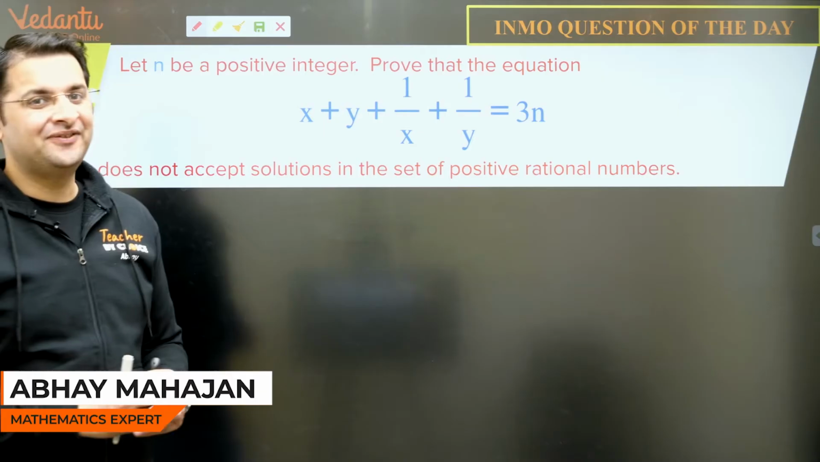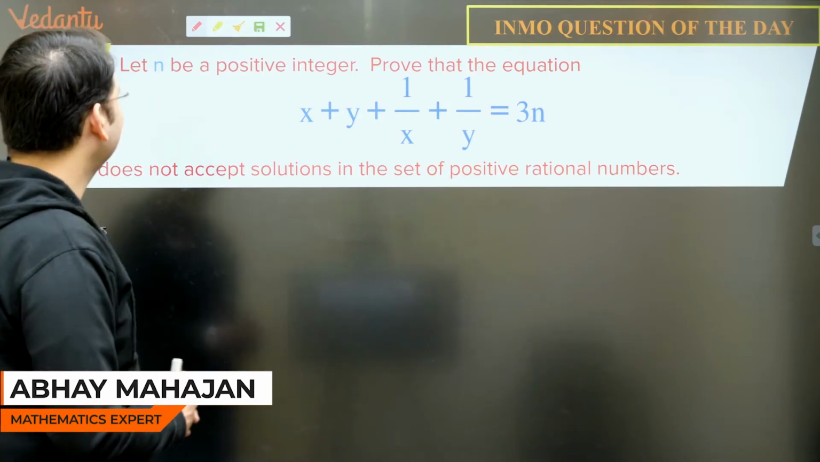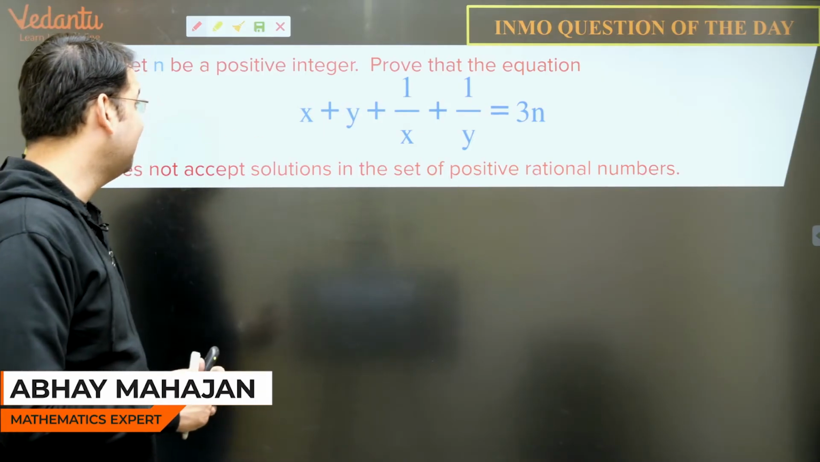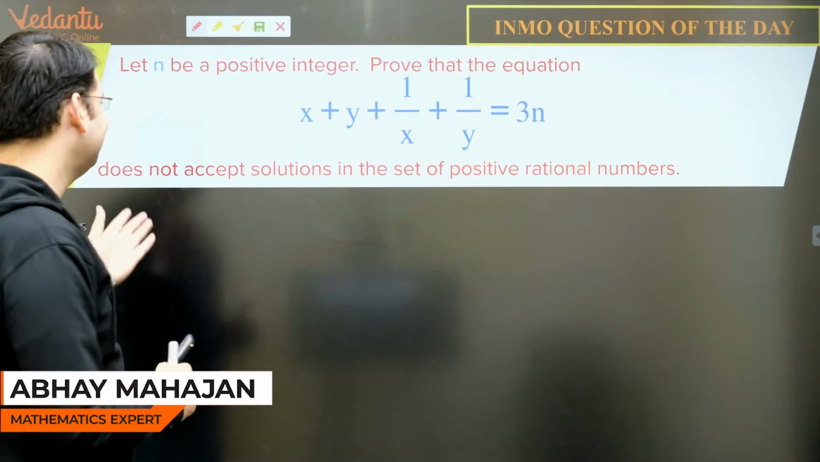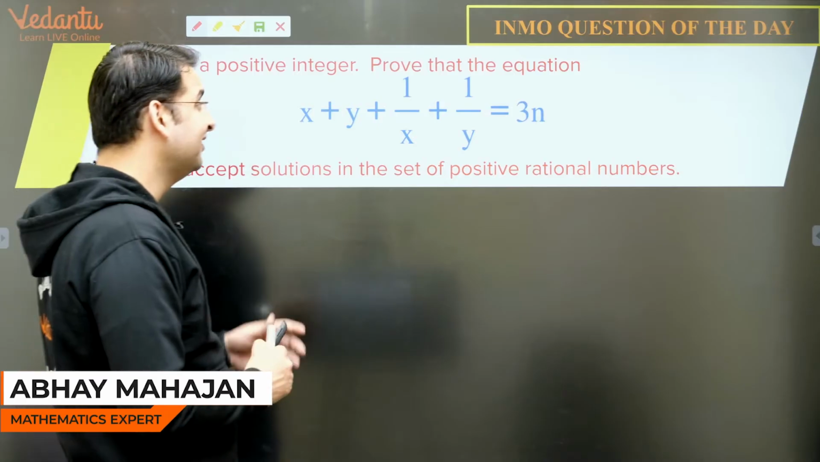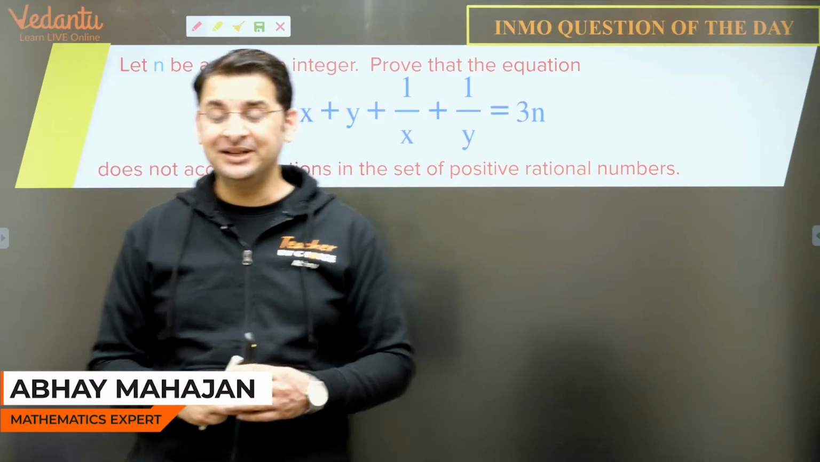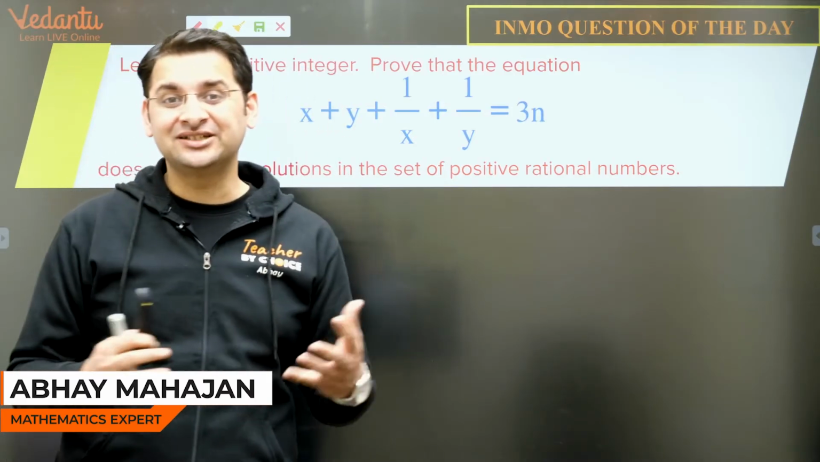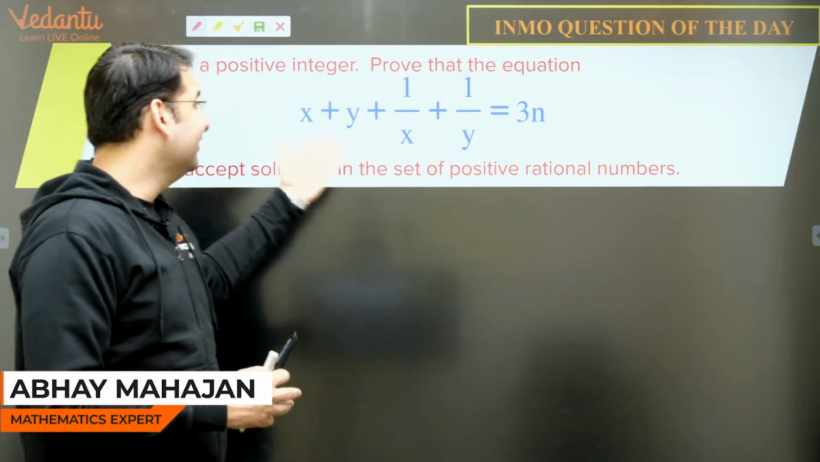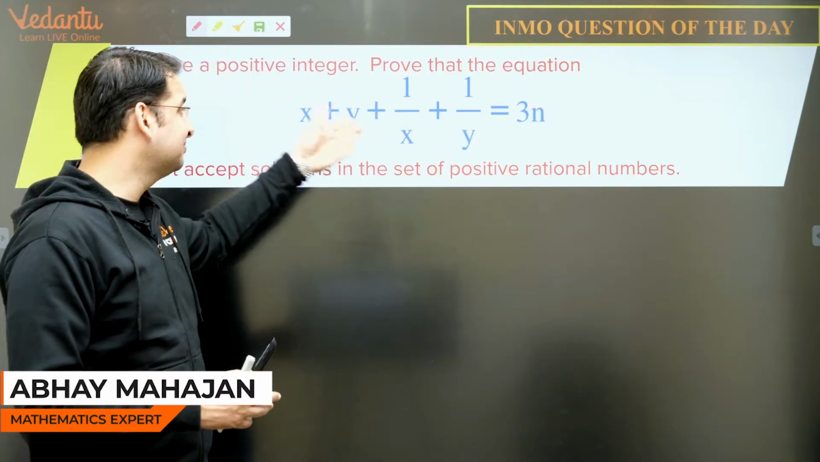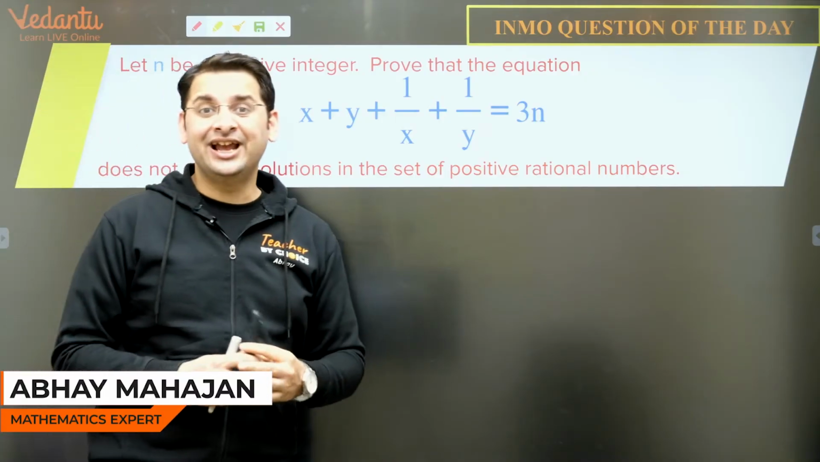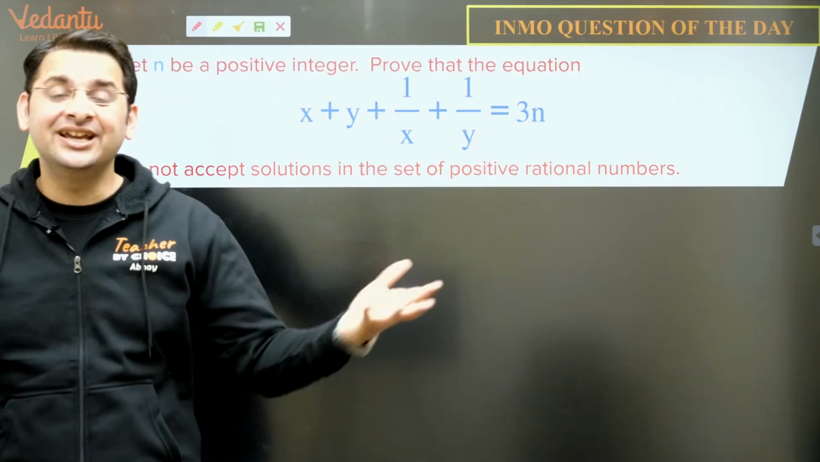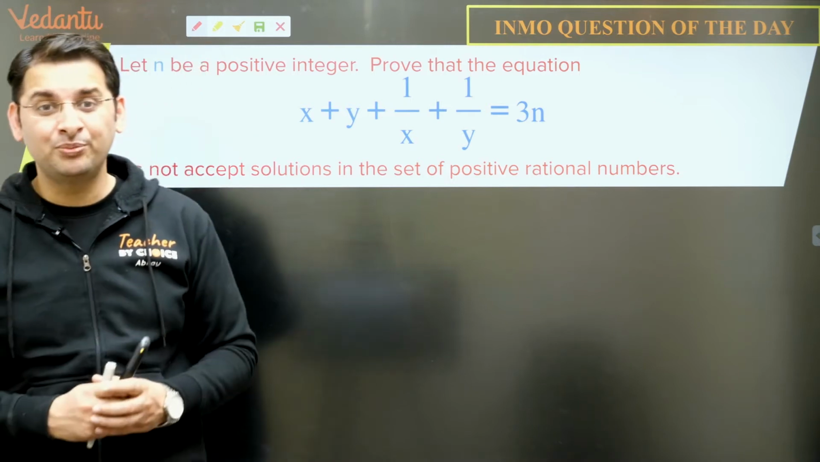The question of the day for today is: let n be a positive integer. Prove that the equation x plus 1 upon x plus y plus 1 upon y is equal to 3n does not accept solutions in the set of positive rational numbers. So that means there does not exist positive rational numbers x and y such that x plus 1 upon x plus y plus 1 upon y is equal to 3 times an integer. Such x and y rational numbers do not exist, right? So this is what we have to prove.